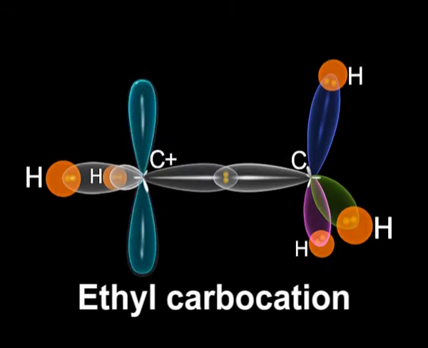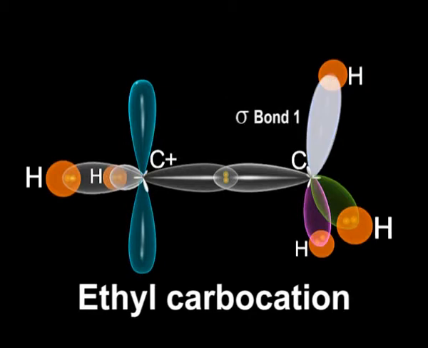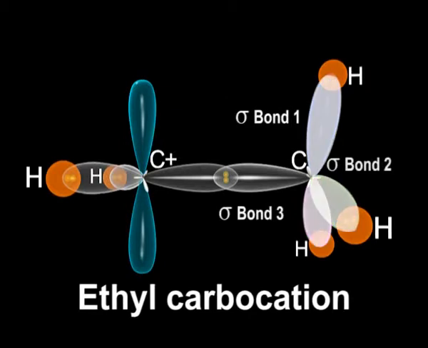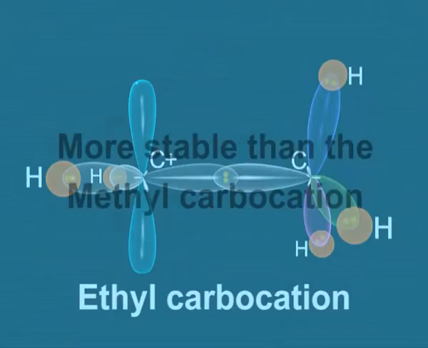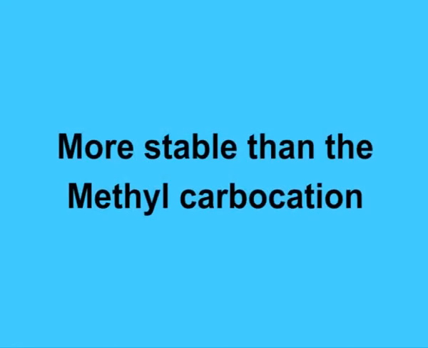It contains an electron deficient orbital. It can form three stabilizing interactions with sigma bonds. Have a look at the sigma bonds labeled as 1, 2, 3 on the screen. This means that it is more stable than the methyl carbocation.